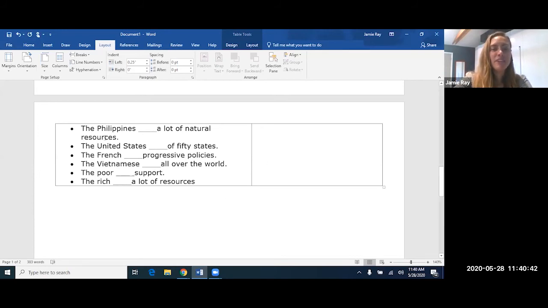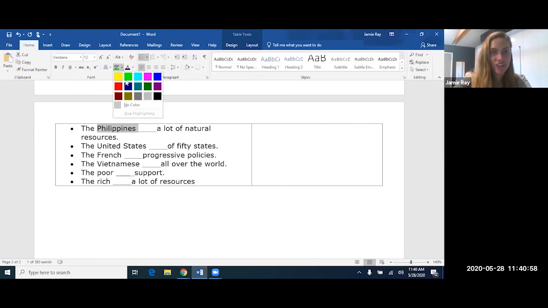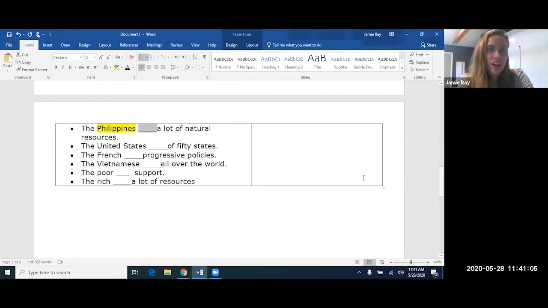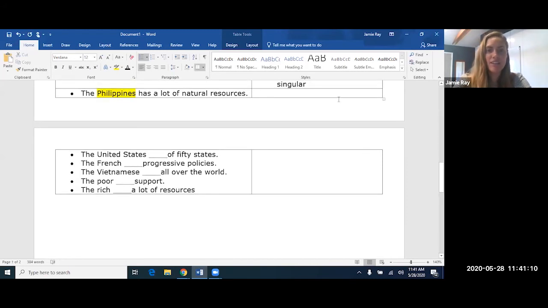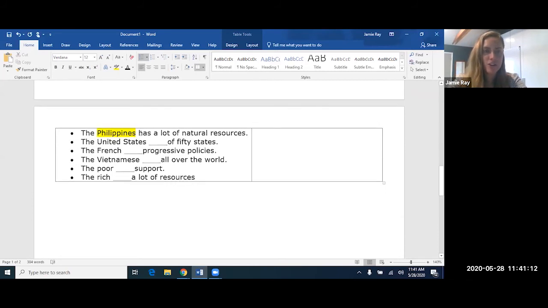All right, the Philippines blank a lot of natural resources. Now we're talking about one country, but it's plural. It has an S at the end. Doesn't matter. It's still one country. The subject is singular, even though it has an S. So the verb has to be singular. So am I going to say the Philippines has a lot of natural resources, or the Philippines have? It's going to be has. The Philippines has, third person singular S.